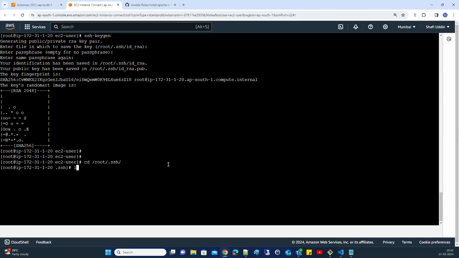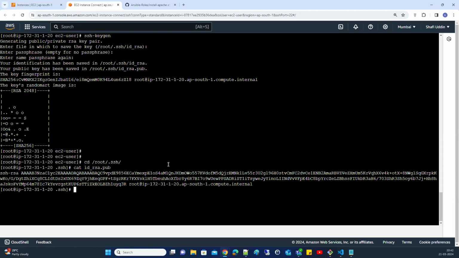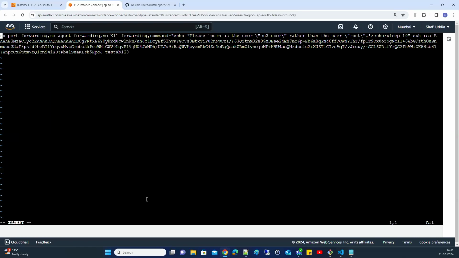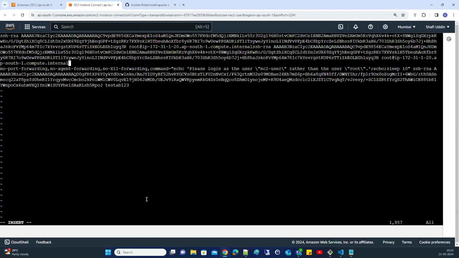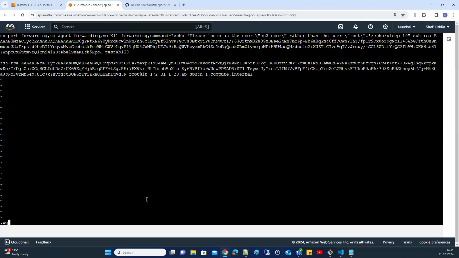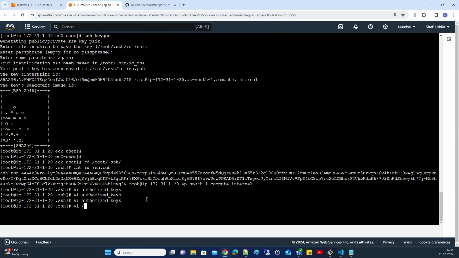Then take your id_rsa.pub public key and copy it to authorized keys. Take this key. So copy two times. Let me copy only one time. Update your SSH config file.